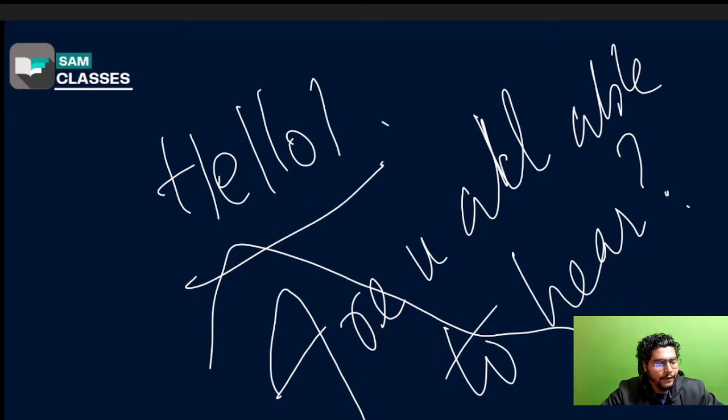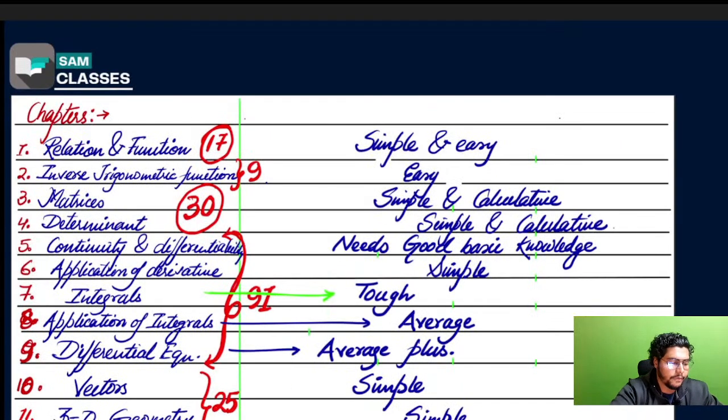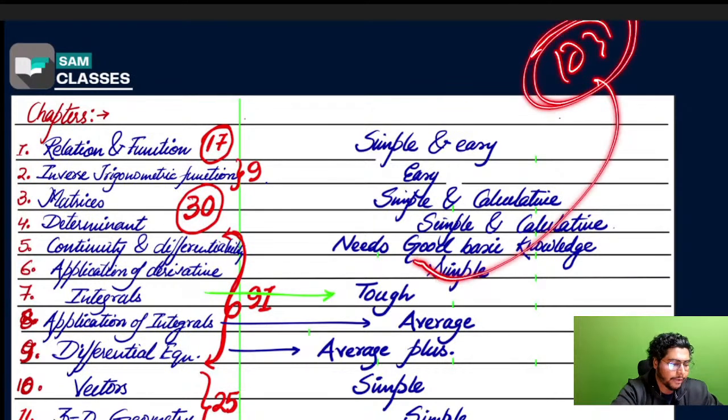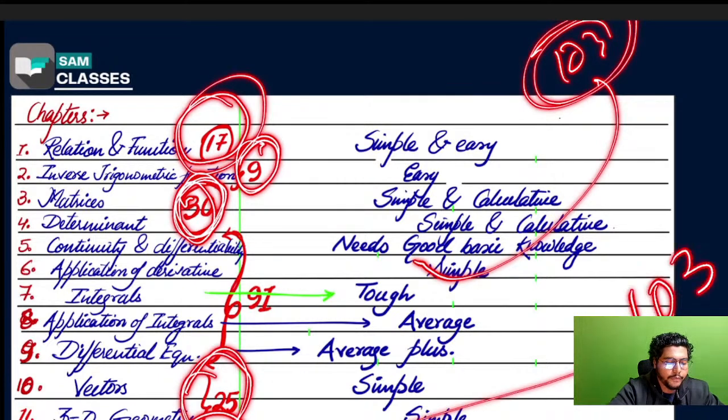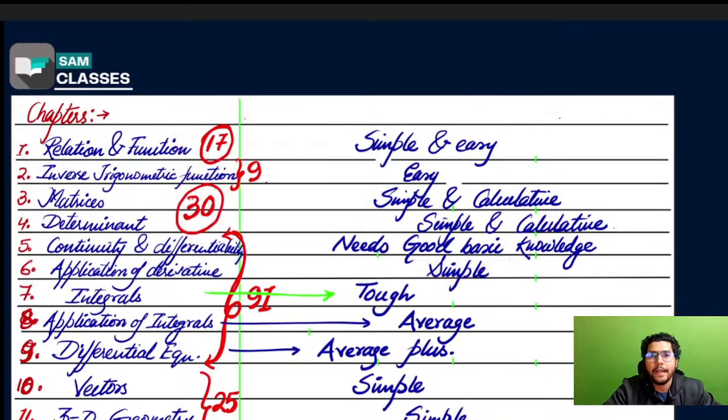Okay. We can still score 103 total marks without calculus also. So if you do the chapters relation functions, inverse trigonometric functions, matrices and determinants, vectors, 3D, and LPP, probability, these all will give you around 103 marks. Now you don't need integration or the whole calculus part.